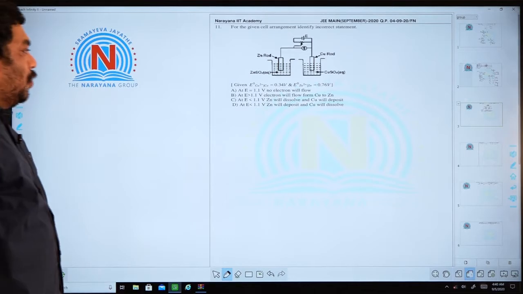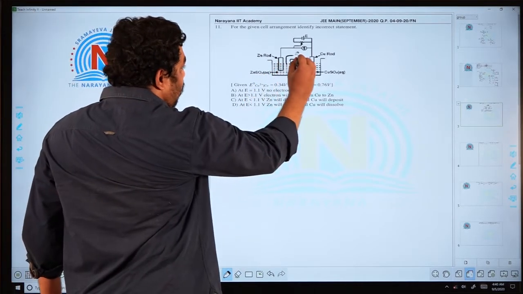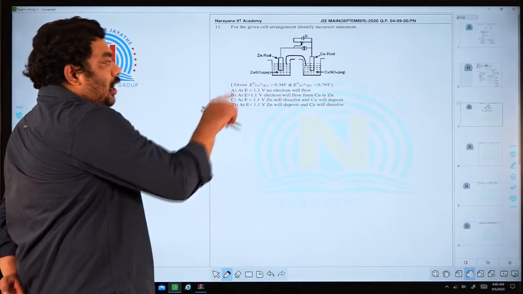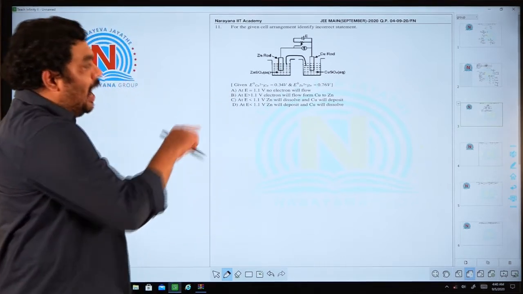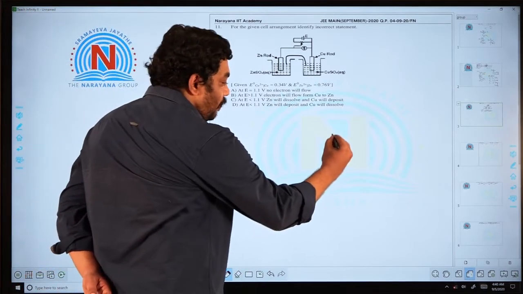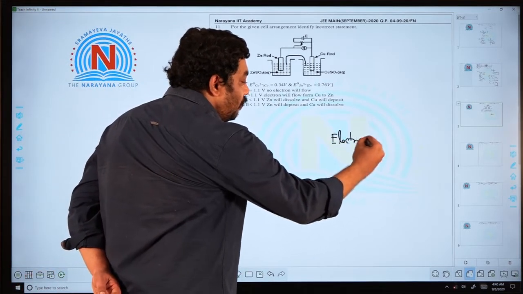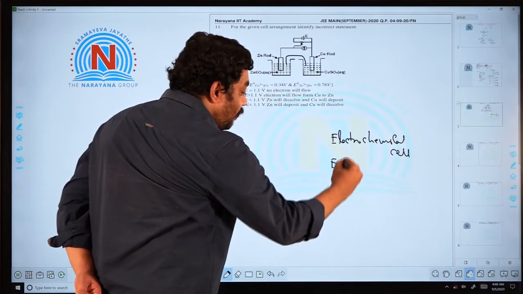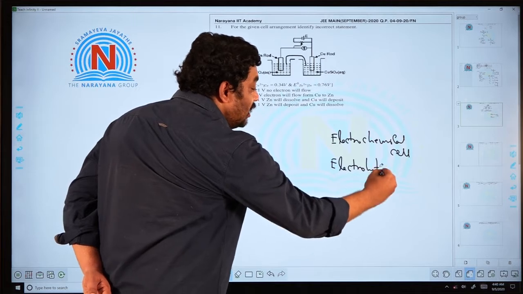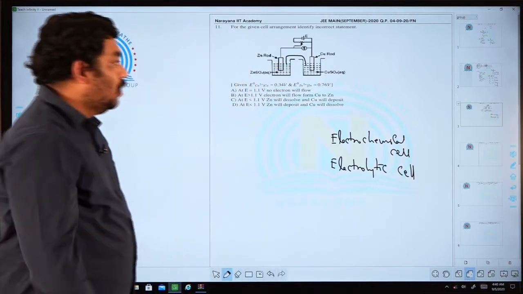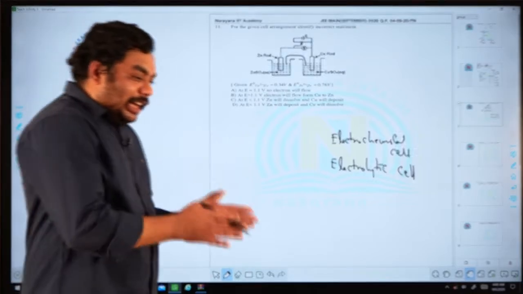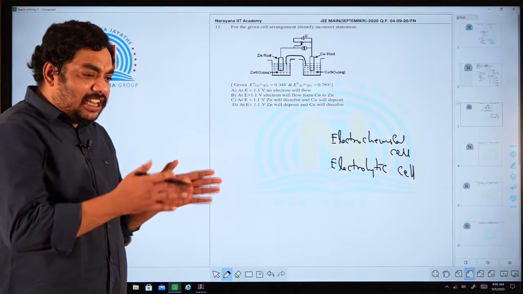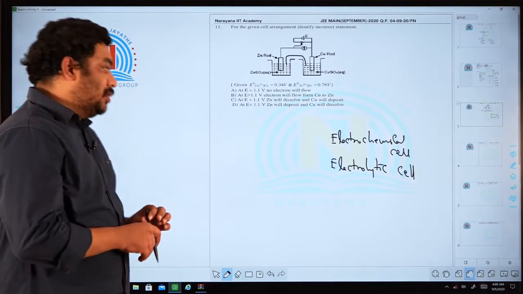Next, I am moving to the third question. This is the question from electrochemistry. Here we missed the salt bridge. See sir, the basic concept behind this one is the electrochemical cell and the other one is the electrolytic cell. You know that electrical energy can be converted into chemical energy, and chemical energy can be converted into electrical energy. The study of this total thing is called electrochemistry.